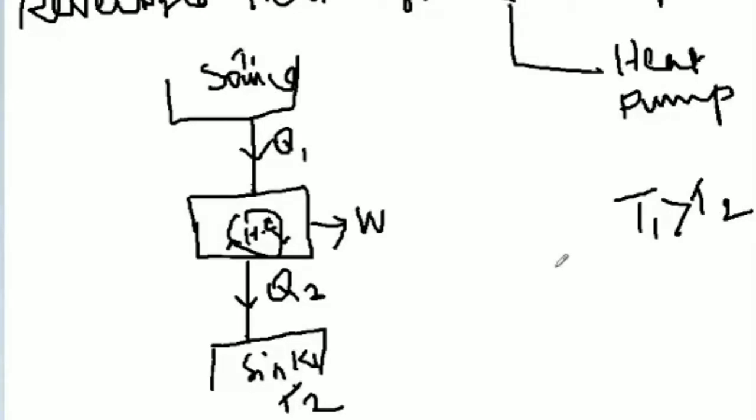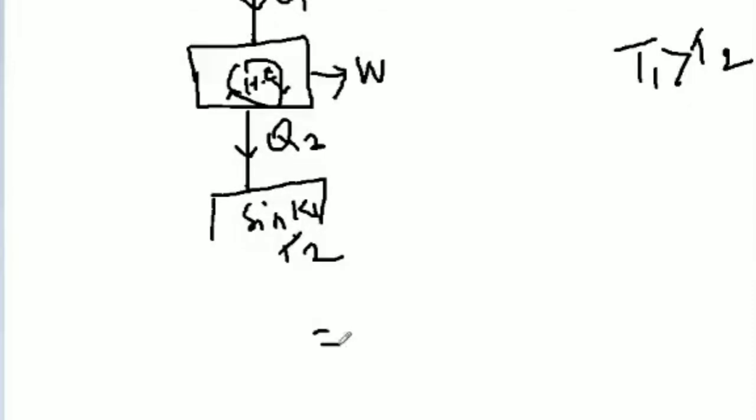What is mileage? How much petrol we are spending and how many kilometers we are getting. So output divided by input. How many kilometers we are getting, how much petrol we are giving. Output divided by input is called efficiency.